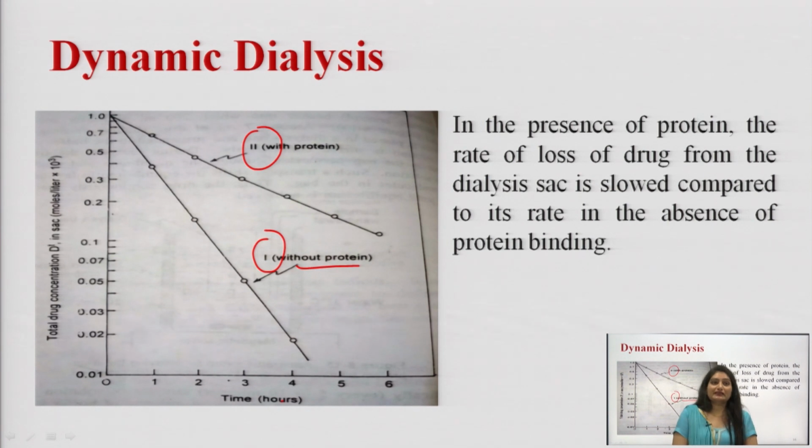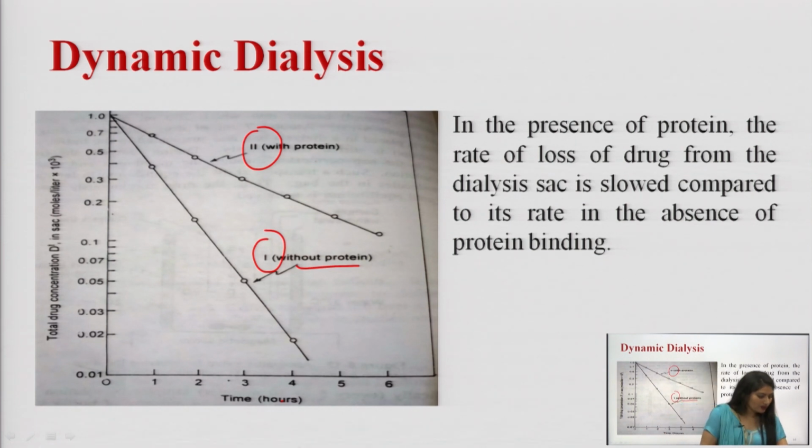So, in the presence of protein, the rate of loss of drug from the dialysis sac is slowed as compared to its rate in the absence of protein binding. So, this dynamic dialysis method is based on the principle that the rate of disappearance of the drug from the dialysis bag is proportional to the concentration of the unbound drug.